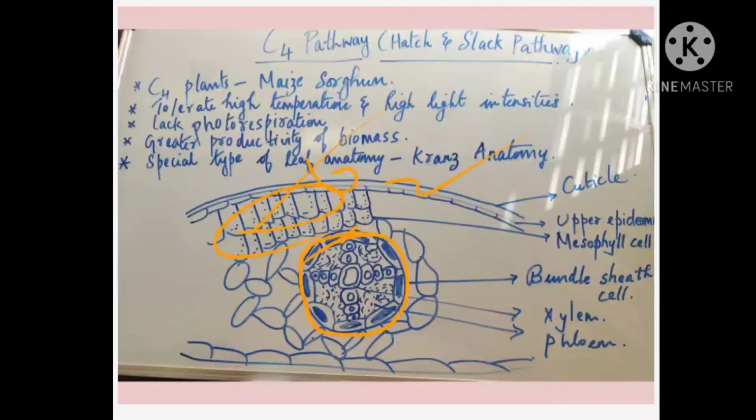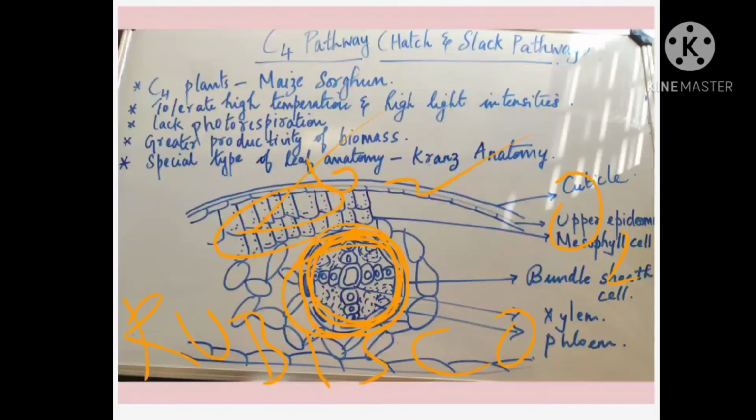So since this bundle sheath cell is agranal, the light reaction is not going to take place. In this region, do you think the oxygen concentration will be more? No. I told you Rubisco will act as oxygenase only when oxygen is more. Now you see how the plant has modified itself.